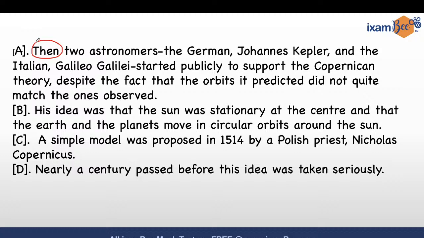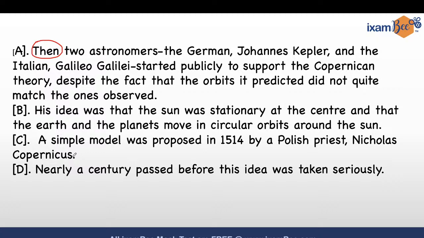Right? Or you can just quickly skim through the sentence. We are talking about two astronomers and they are talking about some theory. Fine, let's move on to the second one. His idea was that the sun was stationary at the center and that the earth and the planets move in circular orbits around the sun.